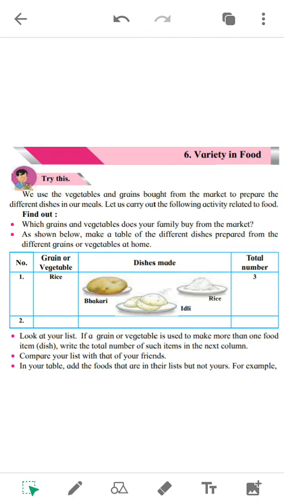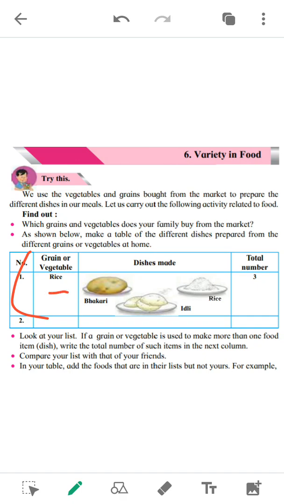So we buy different kinds of vegetables as well. Potatoes, tomatoes, garlic, ginger, coriander, fenugreek, spinach. We buy different kinds of vegetables and grains. So what do you have to do? You have to make a list of, see, there's a column here. This is a column here. So you have to make such a list. So you have to make 4 columns. First, grain or vegetable used. Suppose first given is rice.